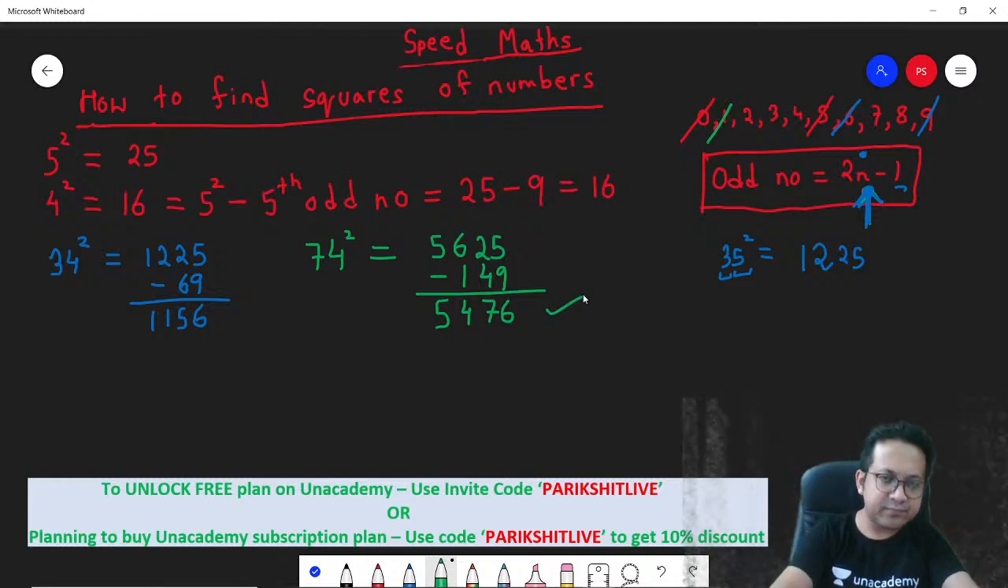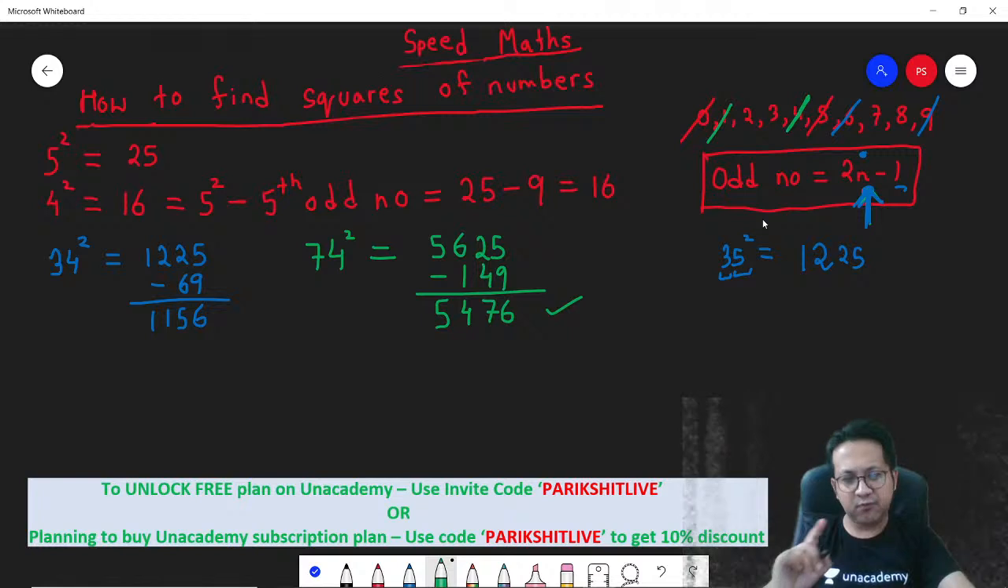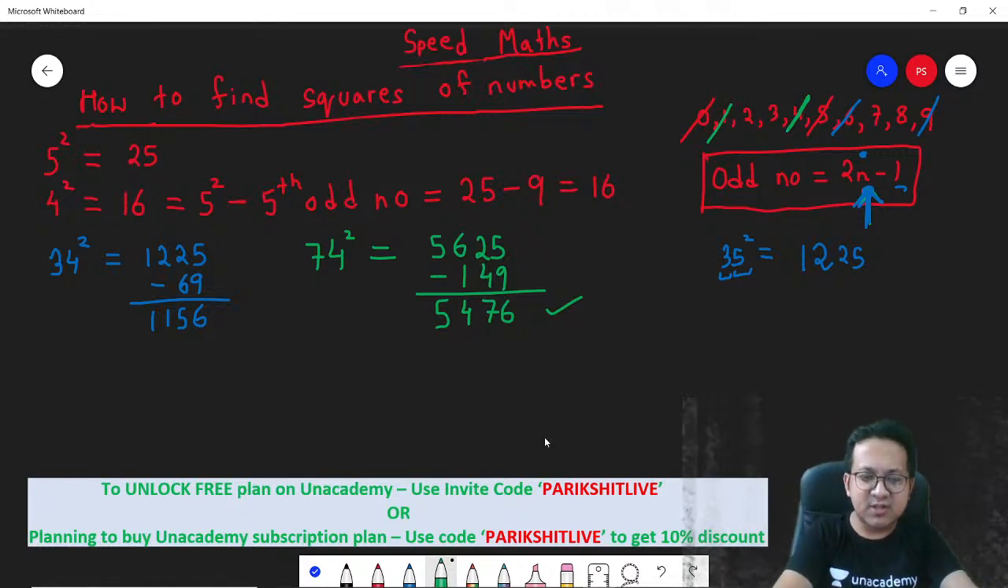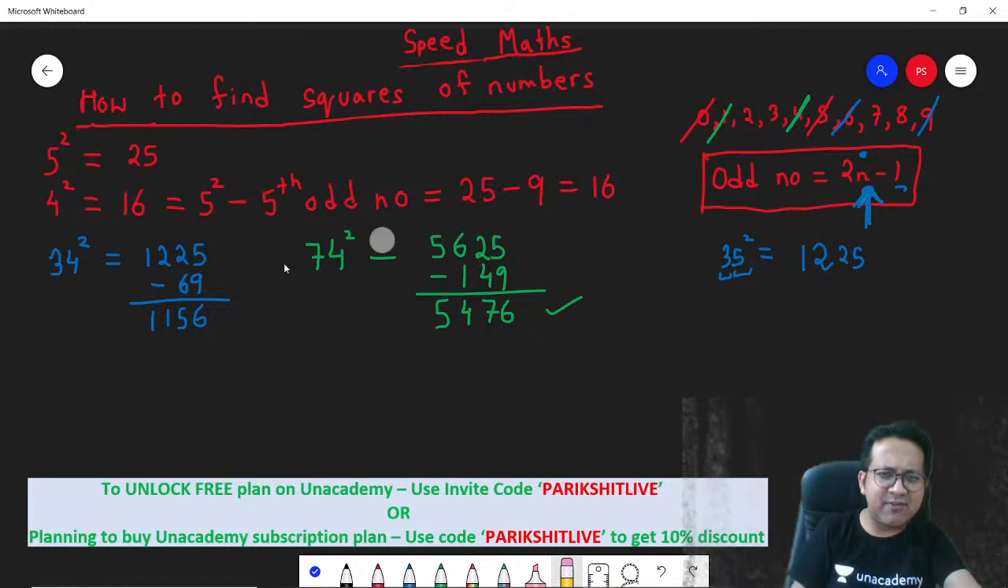Got it? So now you know how to determine the squares of numbers ending with 4 as well. Let's look at the remaining digits now. What are the remaining digits? 2, 3, 7 and 8.